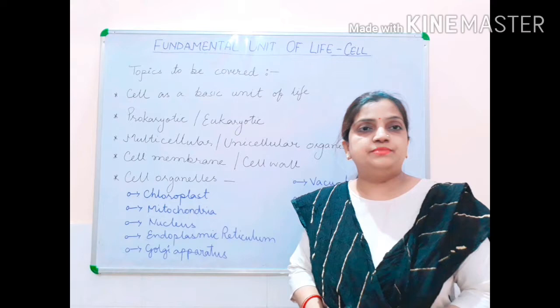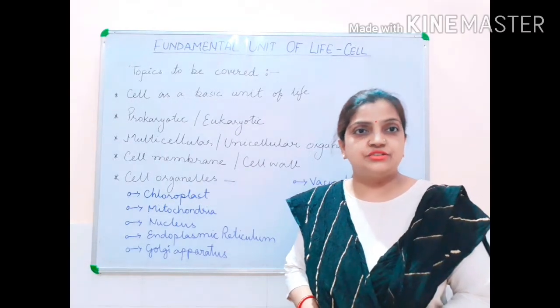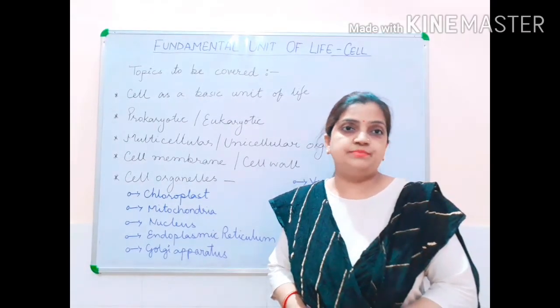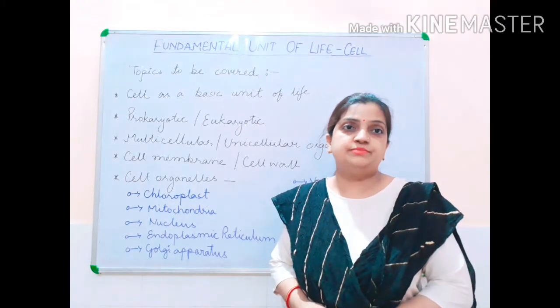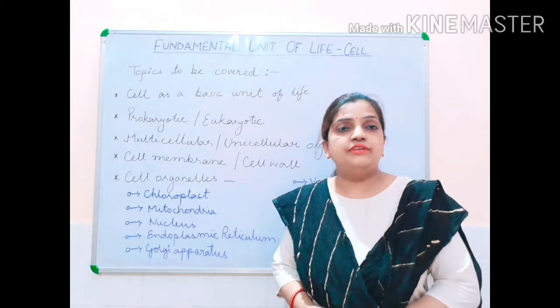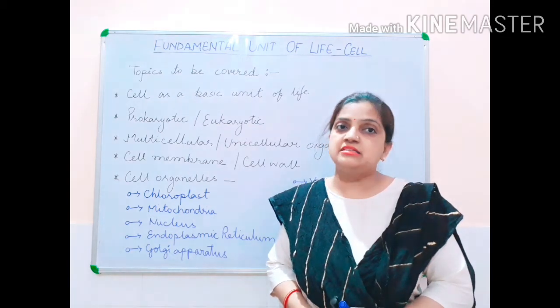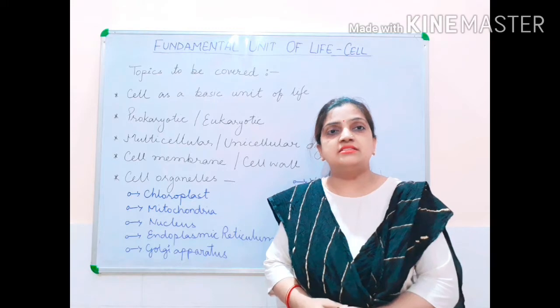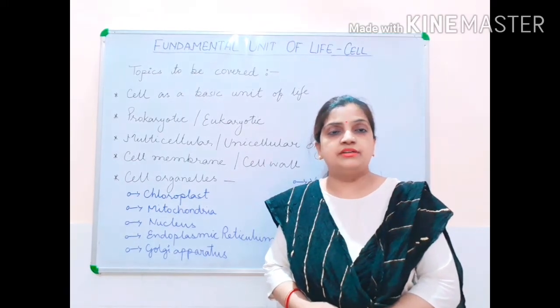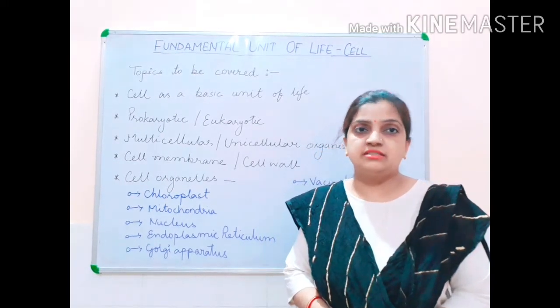The third chapter is food improvement and its resources. The fourth chapter is diversity in living organisms. The fifth chapter is why do we fall ill? And the last chapter is natural resources. Children, these are the 6 chapters that we have to cover in the whole syllabus of class 9th.